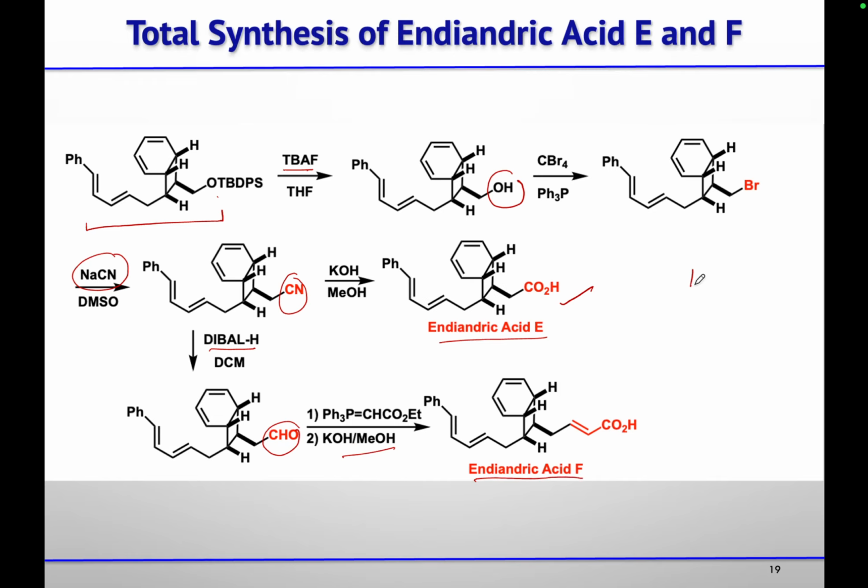So using Wittig reaction, first electrocyclization reaction, they prepared their common intermediate. Then using Wittig reaction, they complete the total synthesis of enantric acids. And the other key reaction is the Diels-Alder reaction. So that is how Nicolaou's group completed the total synthesis of all the enantric acids from this family.